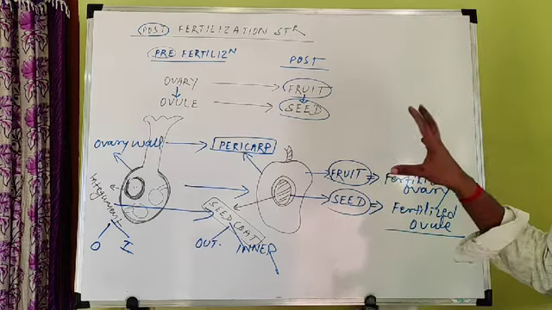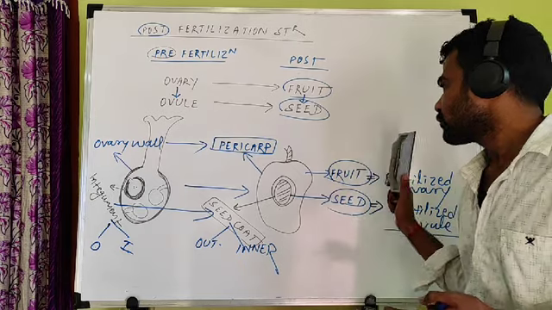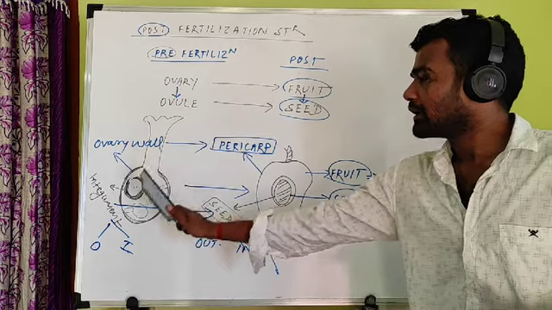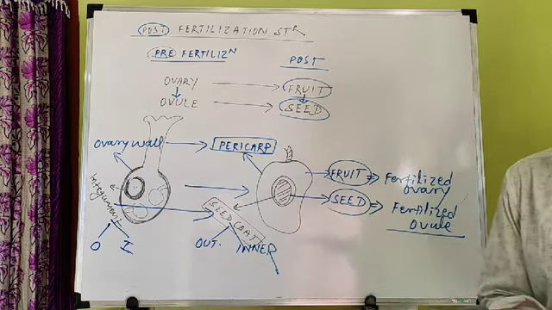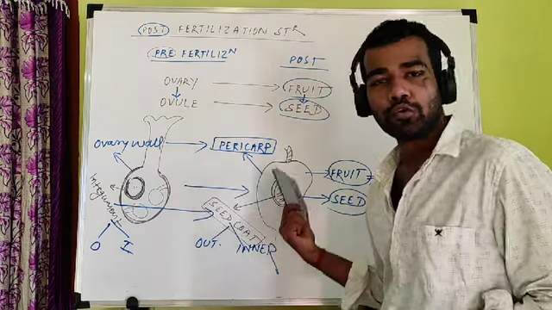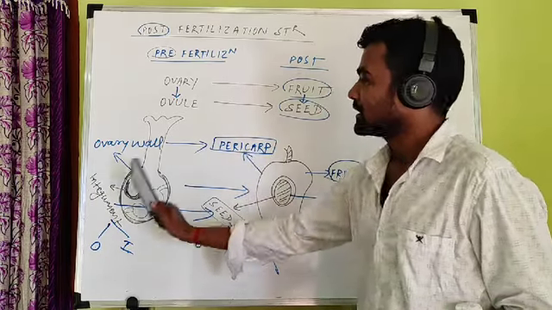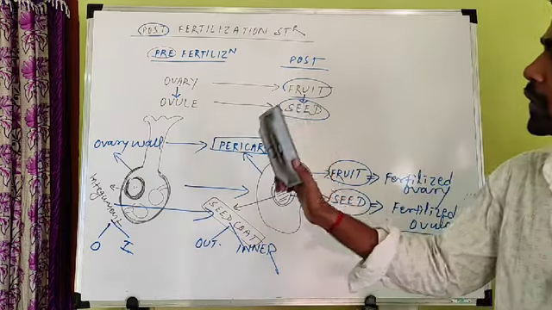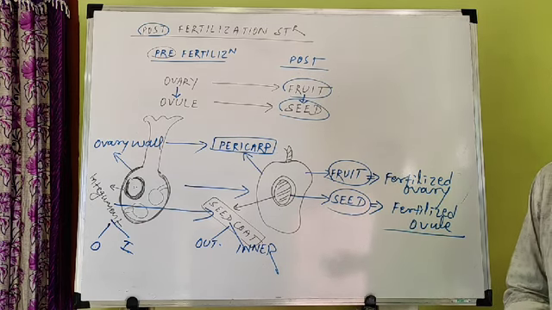So here you only have to remember what happens after fertilization. The ovary is converted into fruit, the ovule is converted into seeds, the ovary wall is called pericarp, and the integument changes into seed coat. Simple thing: as the ovary is converted into fruit, the ovary wall changes into fruit wall, the pericarp. Similarly, as the ovule changes into seed, the integument changes into seed coat. So this much you have to remember for today's lecture.